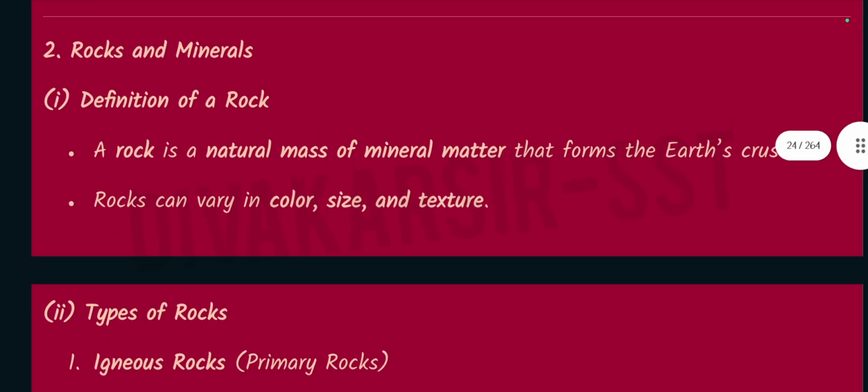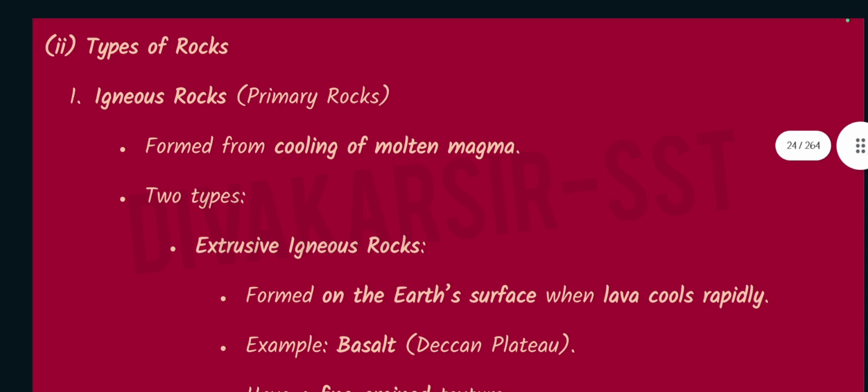Number 2. Rocks and minerals. Definition of a rock: a rock is a natural mass of mineral matter that forms the Earth's crust. Rocks can vary in color, size, and texture. Types of rocks: igneous rocks, or primary rocks, formed from cooling of molten magma.